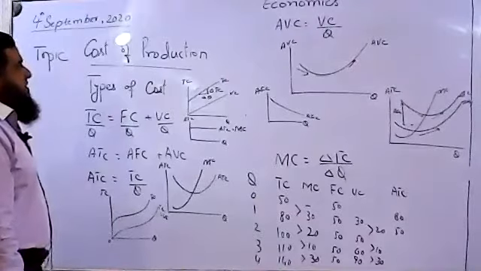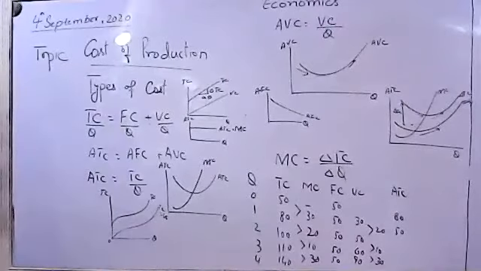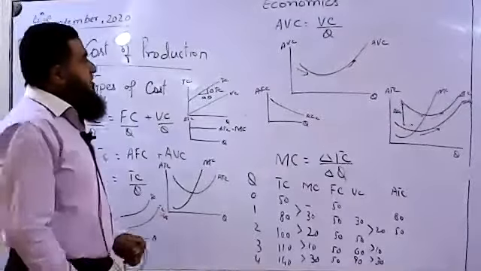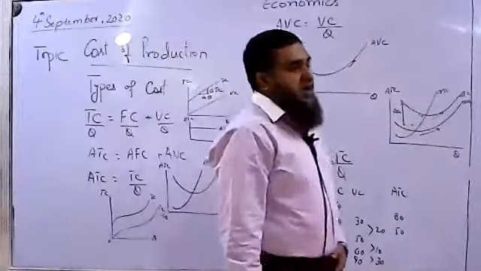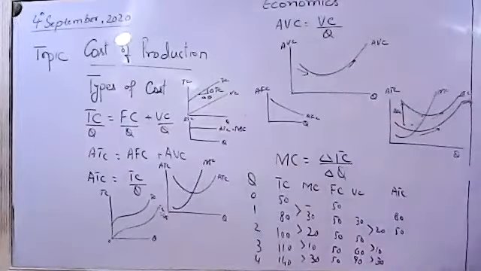We started with fixed cost, variable cost, total cost, and then average total cost, average fixed cost, average variable cost, and marginal cost of production. All these have been done for you. One part of the theory of the firm, we have concluded: how different costs of production are present when a business is started or a firm has started to operate in different markets.